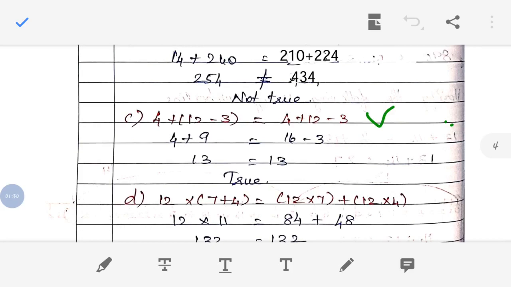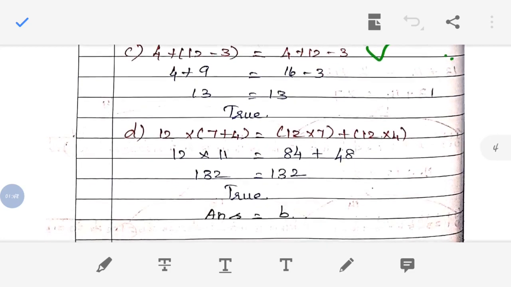Just look at the right hand side. Here, as per the BODMAS rule, we have to do the addition first. So 4 plus 12 will be 16. So 16 minus 3 is equal to 13. Okay, now both are same, right? Left hand side as well as the right hand side, both are same. So this statement is true.